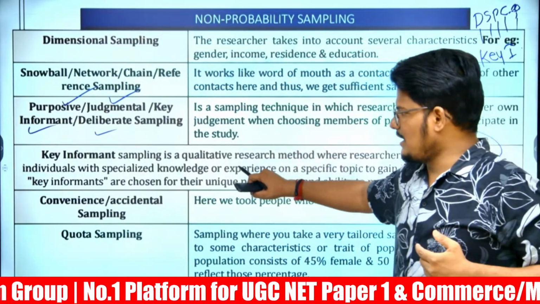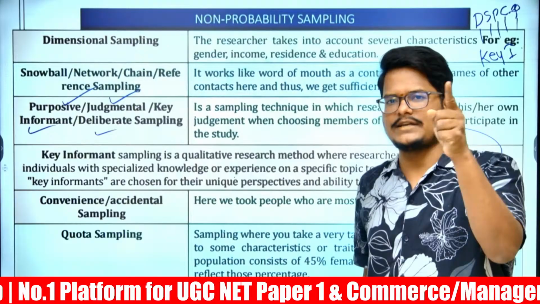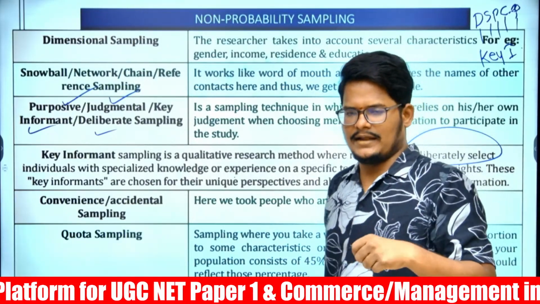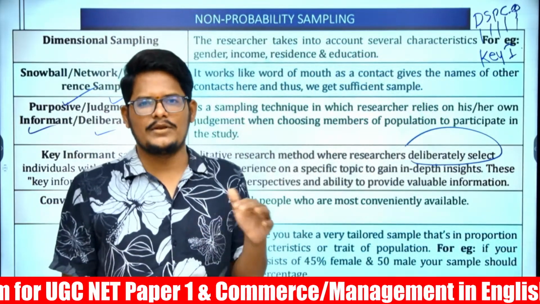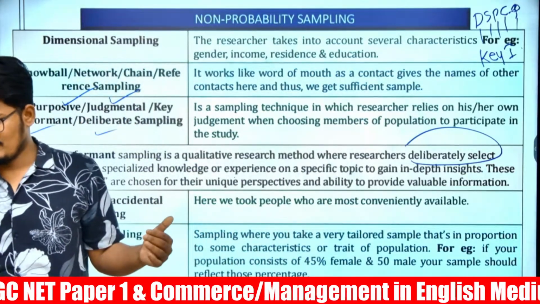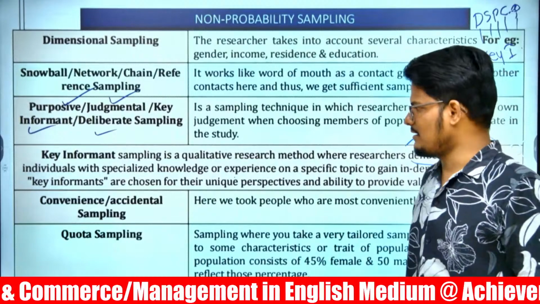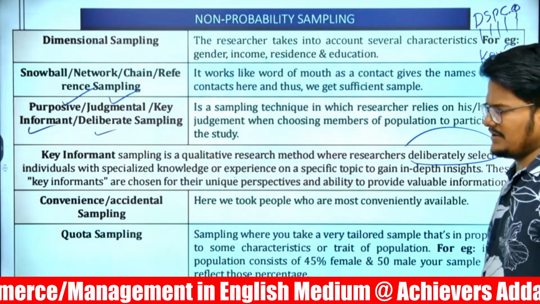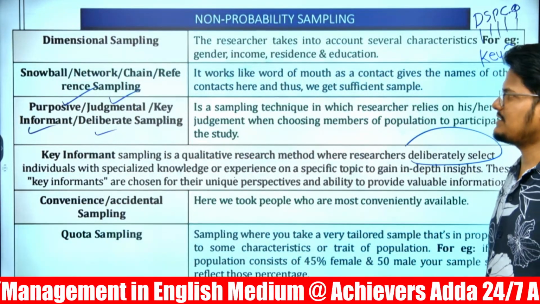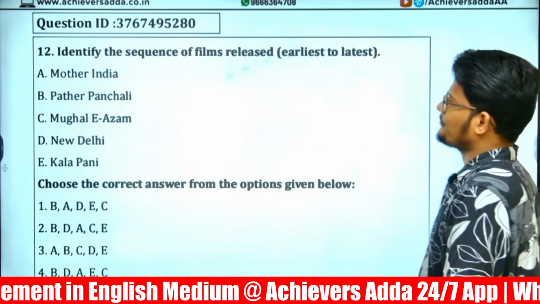And this can also be implemented when the population is unknown. The researcher himself can take a decision about the population to select the sample. In that context also we can use this. Key informant or the snowball sampling. Convenience and accidental, accordingly you can just decide and get the answer.